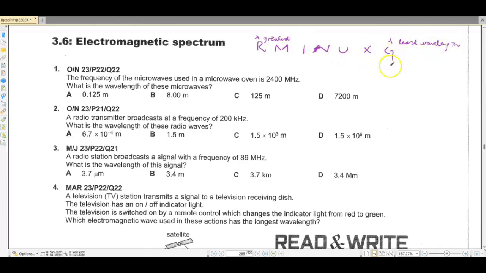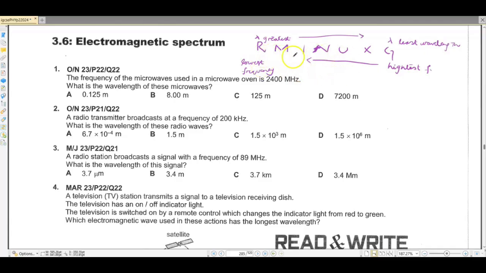And gamma rays have the highest frequency, and radio waves have the lowest frequency out of these. So wavelength basically increases as we move to our right, and frequency actually decreases as we move to our left.